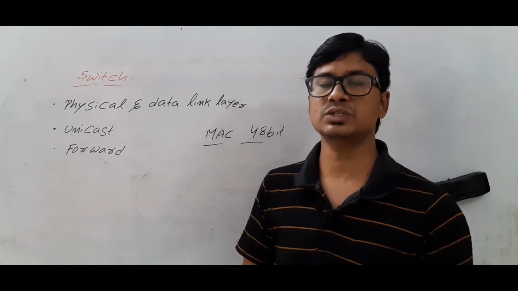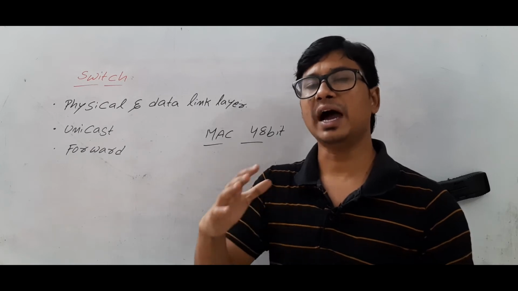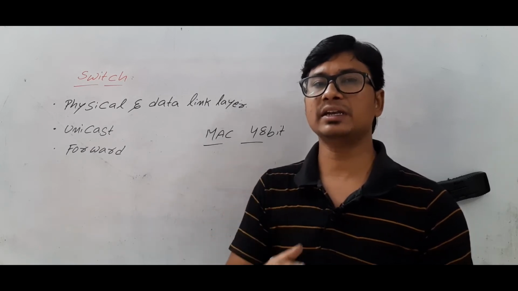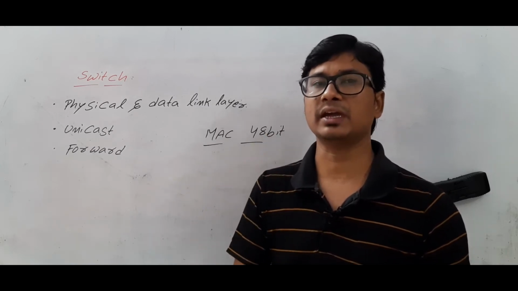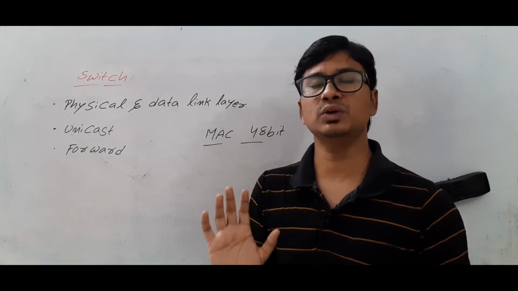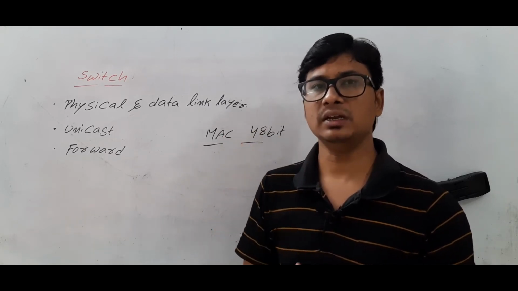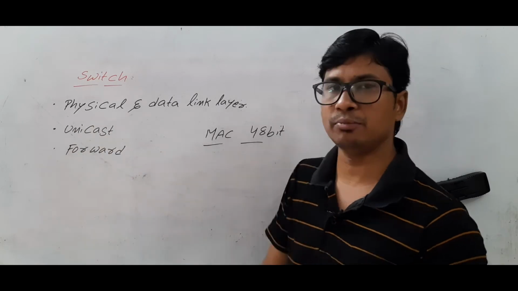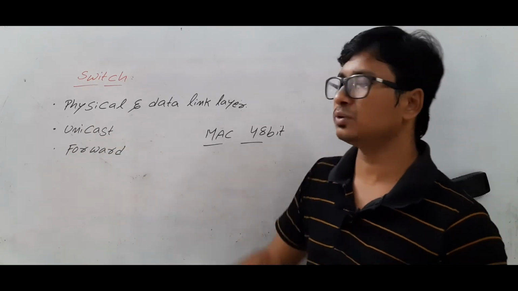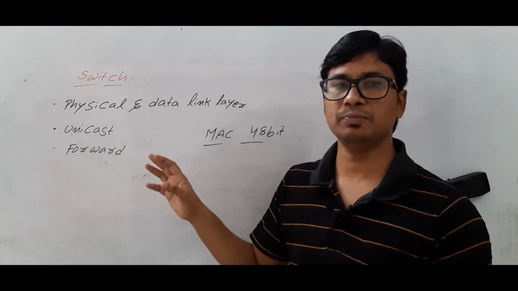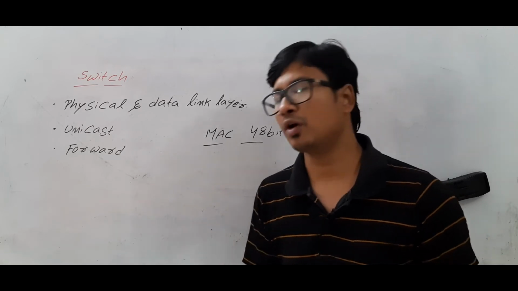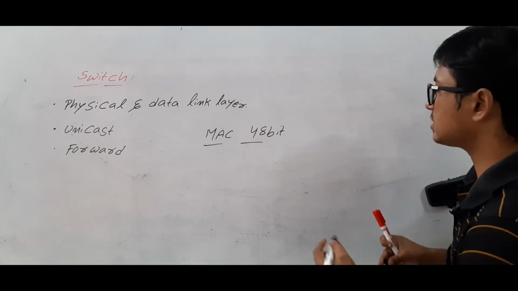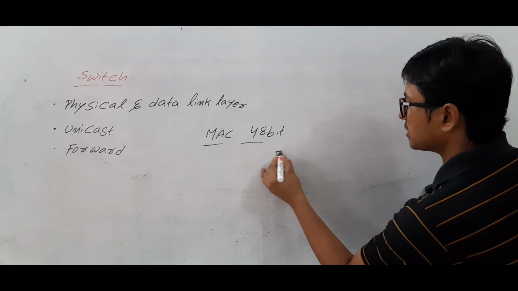When it comes to the switch, it can identify the MAC address of the destination inside the packet, so it will only do unicasting to the particular destination. That's what I have mentioned here. It will simply do unicasting, whereas the hub will do broadcasting. Now we will discuss this concept with a simple example.